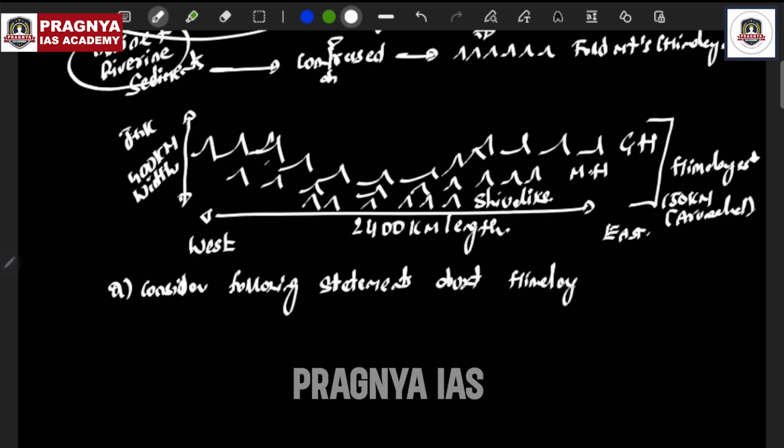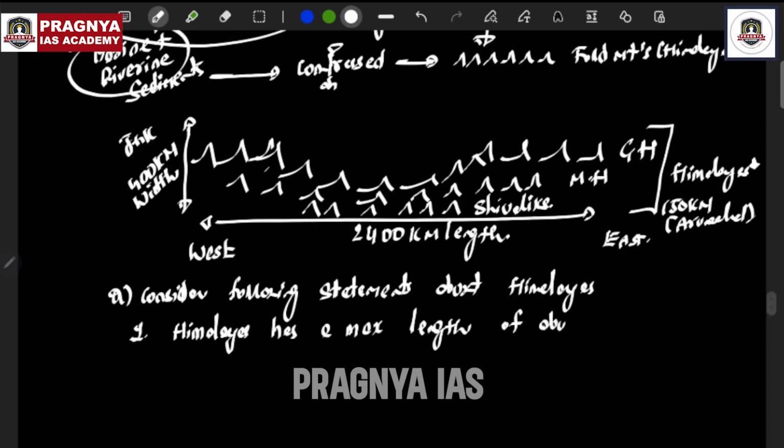In general, they did not use the Indian Himalayas, the Himalayas in India, just Himalayas as four mountain systems as well. The first statement they have given is that the Himalayas has a maximum length of about 2,400 kilometers. This statement is directly taken from the NCERT book. You have to understand that.